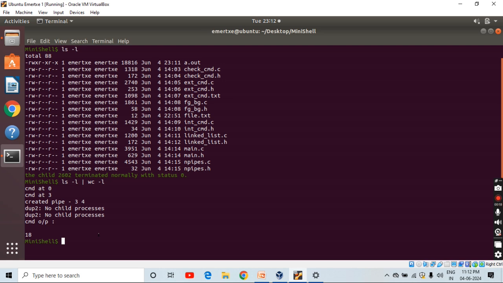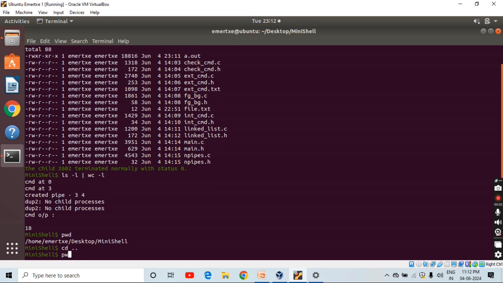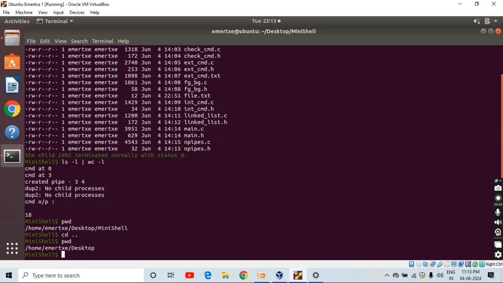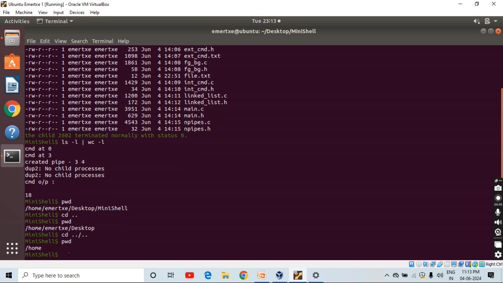Next we will see how to change the directory. Now let me show you in which directory I am in. So this is my current working directory, that is MiniShell. If I want to come back to the desktop, I have to do cd dot dot, so it will go back to desktop. So let me print the directory. So see here, I am at the desktop. If I want to come to the root directory, I can give cd dot dot slash dot dot, then pwd. So see here, I am in the root directory. So this is how we implemented the command cd, that is to change the directory.